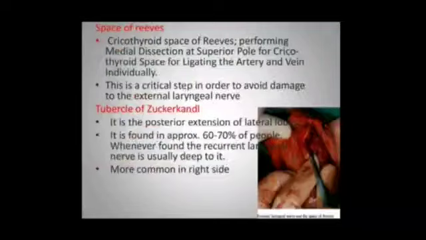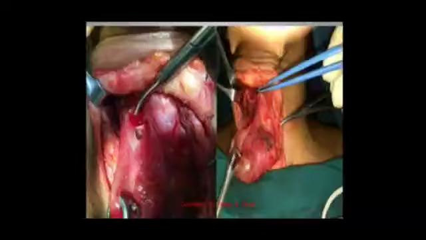What is the tubercle of Zuckerkandl? It is the posterior extension of the lateral lobes. It is found in approximately 60 to 70% of people. Whenever found, the recurrent laryngeal nerve is usually deep to it, more common on the right side.